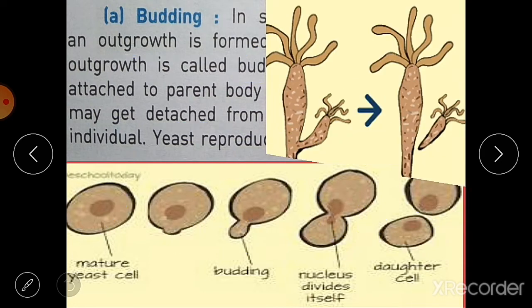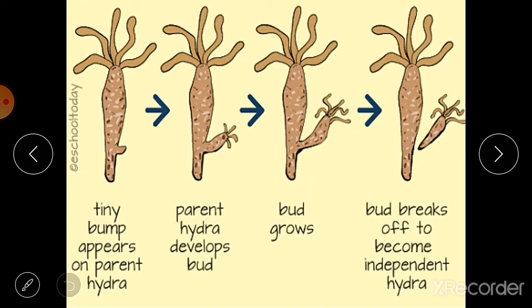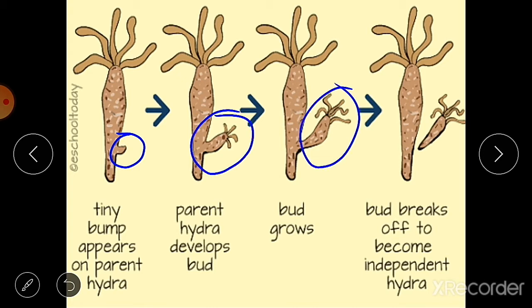Then the same thing you can see in the hydra. Here you can see the tiny bump that appears on the parent hydra, then it develops into a bud, then this bud grows and gets detached from the parent body to become an independent hydra.